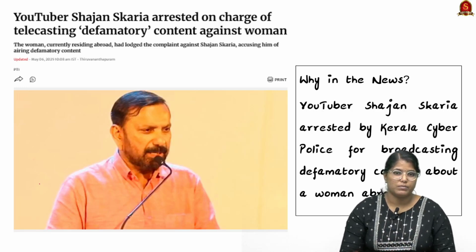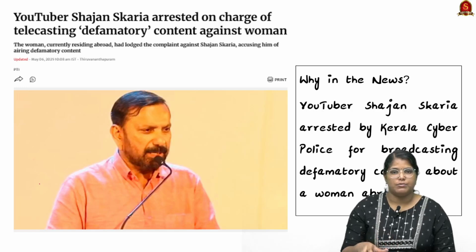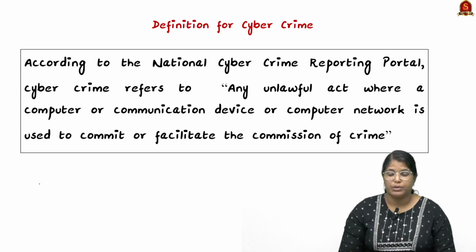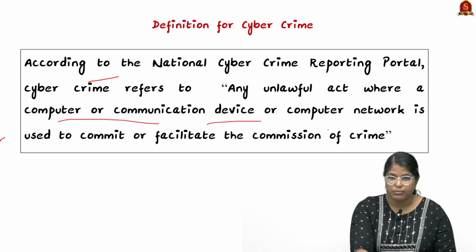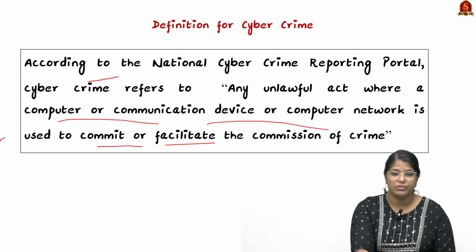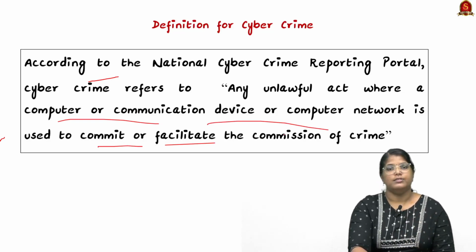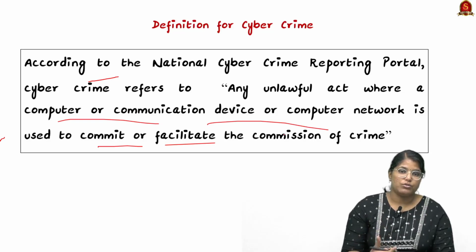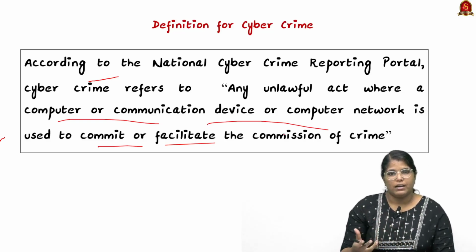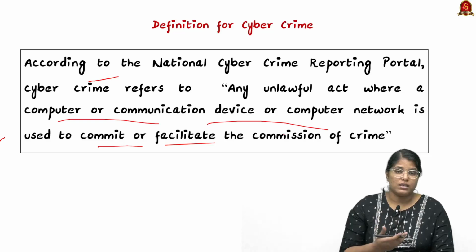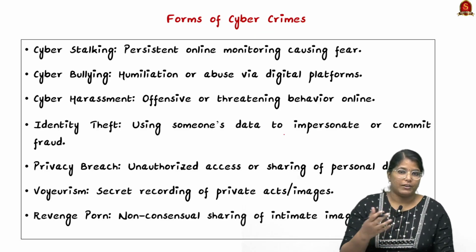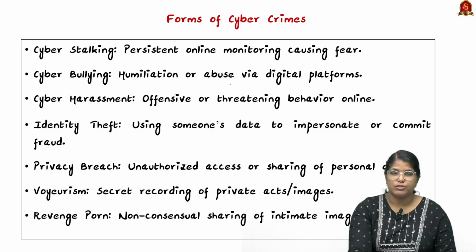So from the mains perspective, you have to learn about the definition of cybercrime, what all the challenges are when it comes to cybercrime, and what all the initiatives are. Let us see them one by one. First, let us start with what cybercrime is. Cybercrime is an unlawful act where a computer, a communication device or a computer network is used to commit or facilitate the commission of a particular crime. In this case, social media has been used to spread defamatory content. Defamatory actually means spreading rumors or things that are not true. There are different forms of cyber crimes, as I said. First is cyber stalking.